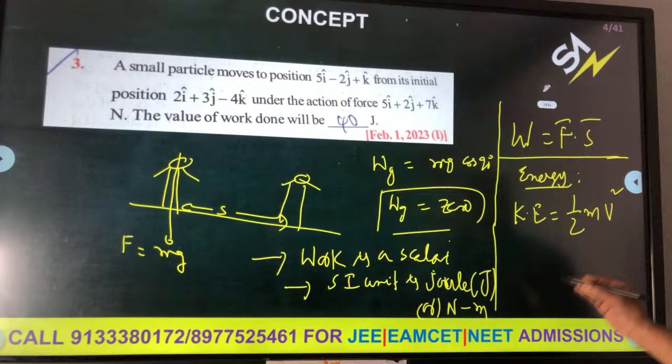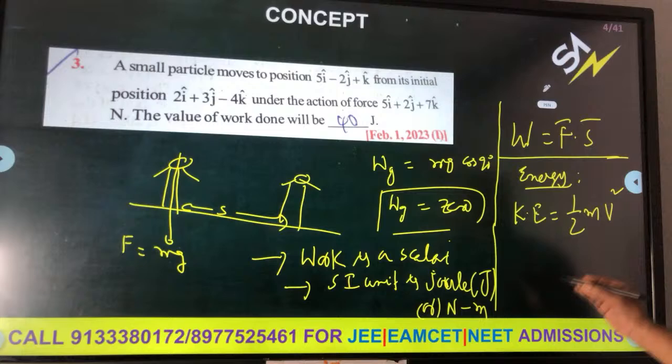Integral x dx. What is integral x dx? It is x square by 2. I am taking the 2 also outside, x square, and the limits are key. What are the limits? 2 to 4, that is the limits. Last time we applied 2 to 4 as well. So the work is equal to